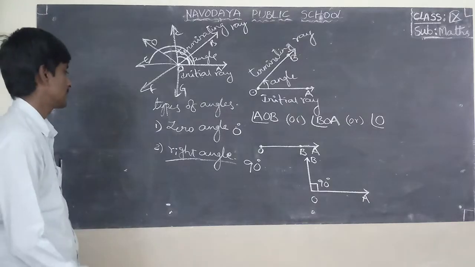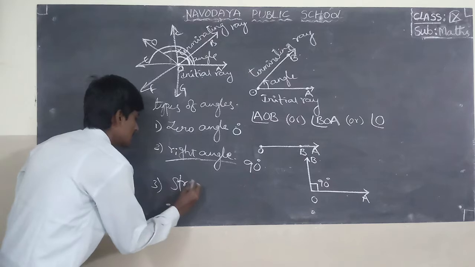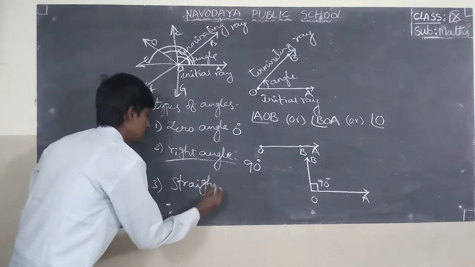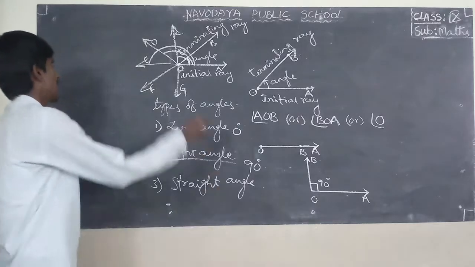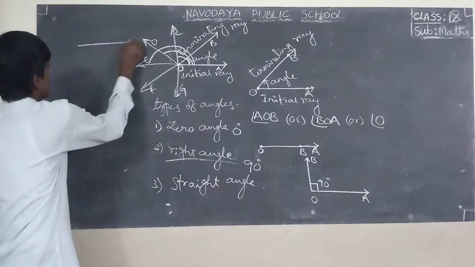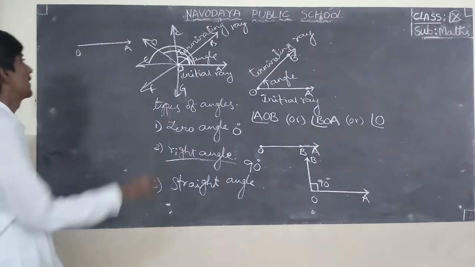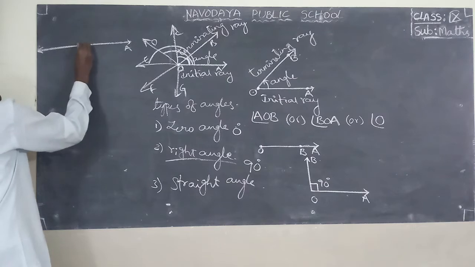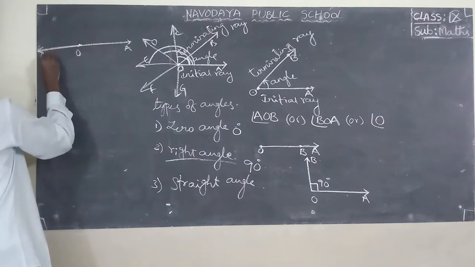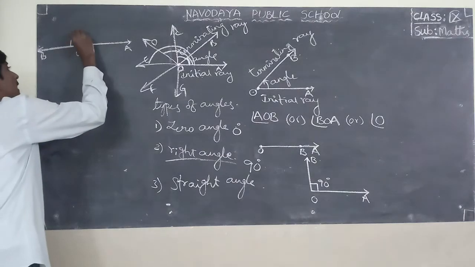Okay. Next, the third one is straight angle. Straight angle means this is the initial ray and this is the ray in the opposite direction. This is O and B. In the opposite direction, they form an angle.